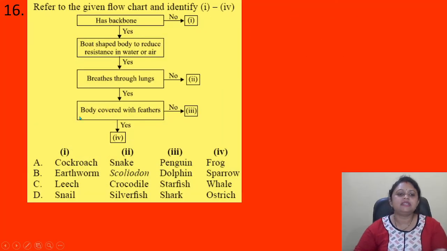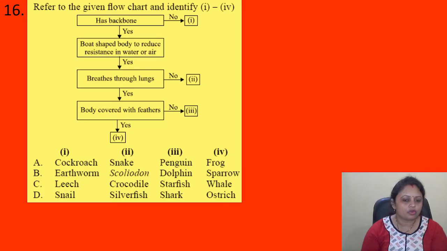Coming to the next question, refer to the given flow chart and identify 1 to 4. Has backbone? No. 1. Yes. Boat shape body to reduce resistance in water or air. Yes. Breathes through lungs. No. 2. Then yes, body covered with feathers. No. 3. Yes. 4. Okay. Options are A, cockroach, snake, penguin, frog. B, earthworm, scoliodon, dolphin, sparrow. C, leech, crocodile, starfish, whale. D, snail, silverfish, shark, ostrich.